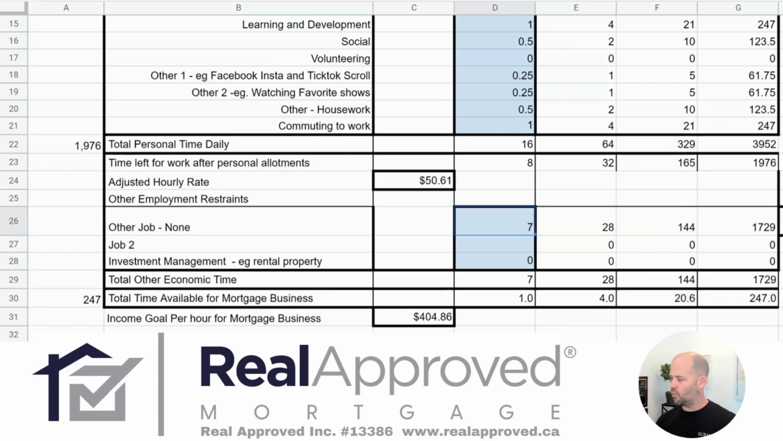That would mean that we have 1 hour a day left to work on our business if we don't work weekends. So in that hour, if we want to earn the $100,000, which was our original goal, we need to work 247 hours a year at $404 an hour in order to achieve that. So those hours have got to be extremely effective.